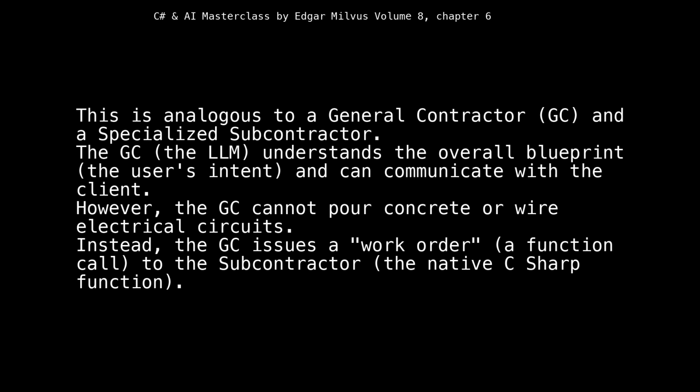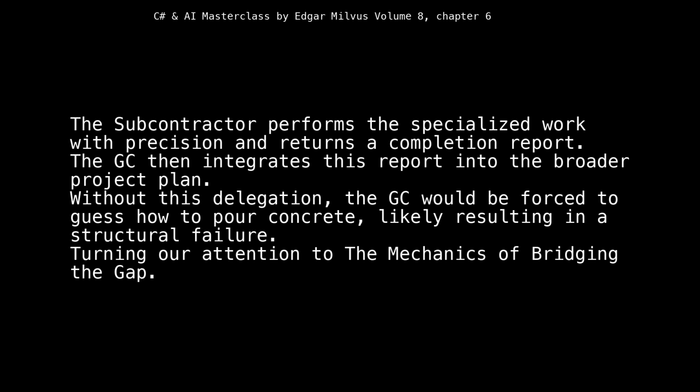This is analogous to a general contractor, GC, and a specialized subcontractor. The GC, the LLM, understands the overall blueprint, the user's intent, and can communicate with the client. However, the GC cannot pour concrete or wire electrical circuits. Instead, the GC issues a work order, a function call, to the subcontractor, the native C# function. The subcontractor performs the specialized work with precision and returns a completion report. The GC then integrates this report into the broader project plan. Without this delegation, the GC would be forced to guess how to pour concrete, likely resulting in a structural failure.